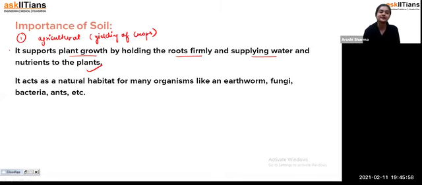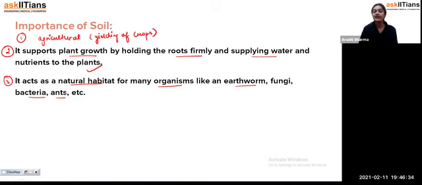Now the next one, we can say it is second, and it is third: it acts as a natural habitat for many organisms like earthworms, fungi, bacteria, ants, etc. That means, students, small microorganisms which can't live in our houses, or maybe they can, but for very small organisms, the soil provides a kind of shelter. It is a kind of home for them. Like for earthworms, generally we find earthworms in the soil only, so you can say that the soil is a kind of home for the earthworm. For many organisms, it is acting as a natural habitat, or you can say a natural shelter.